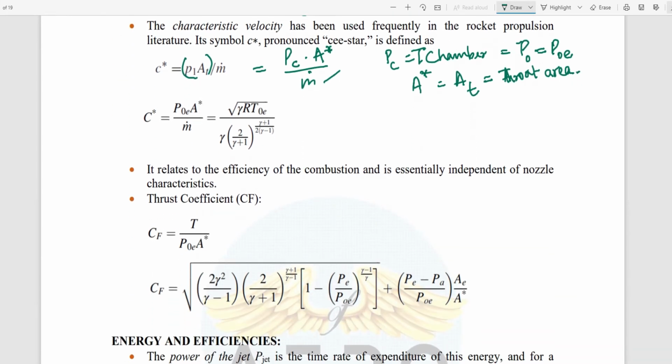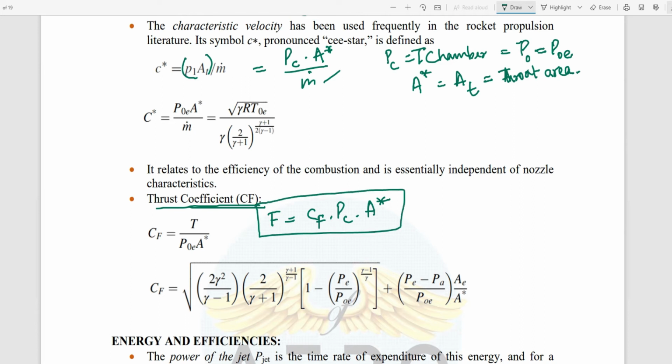Next comes another important formula, the thrust coefficient CF. Thrust equals CF into PC into A star. So you already know this formula, and there is another formula for the thrust. From that we can rewrite the equation as CF, the thrust coefficient, equals thrust divided by PC, the pressure at the thrust chamber, times A star, the throat area. This is another formula.